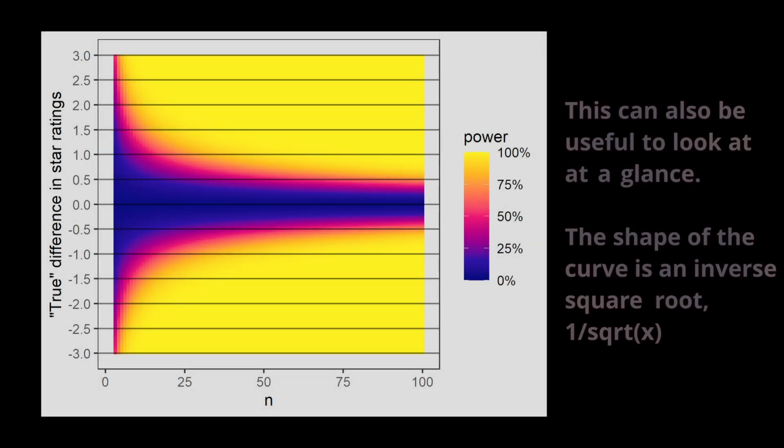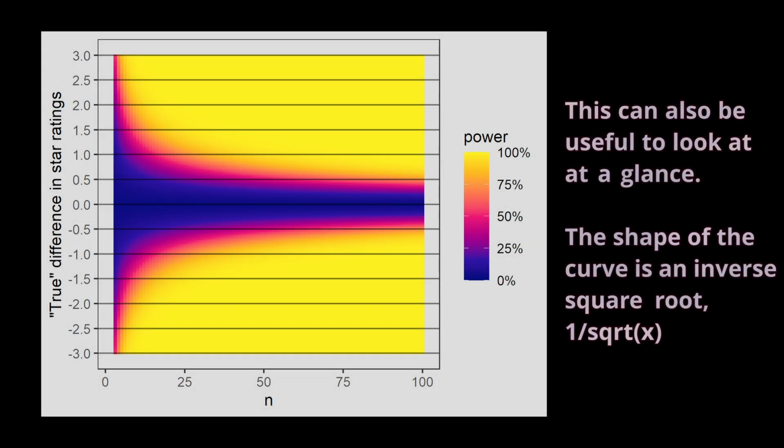Additionally, if you're looking at different effect sizes, this is what the power looks like across sample sizes if the standard deviation is actually 1. The yellow region is basically guaranteed to find a significant effect, while the dark blue region is very low, and the pinkish region being somewhere in the middle.